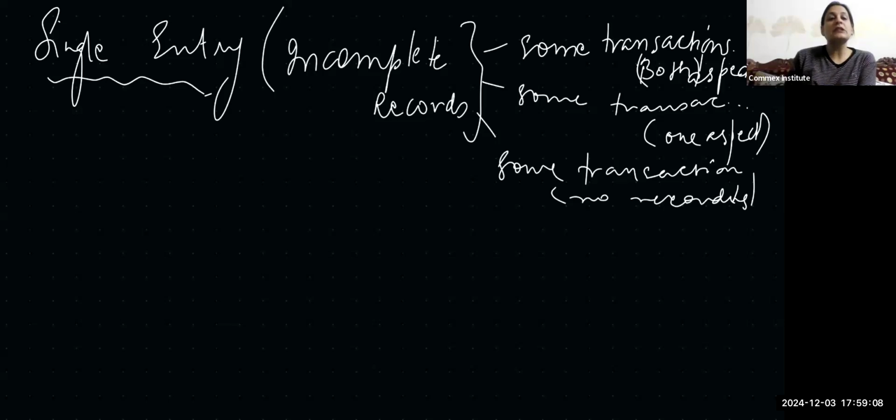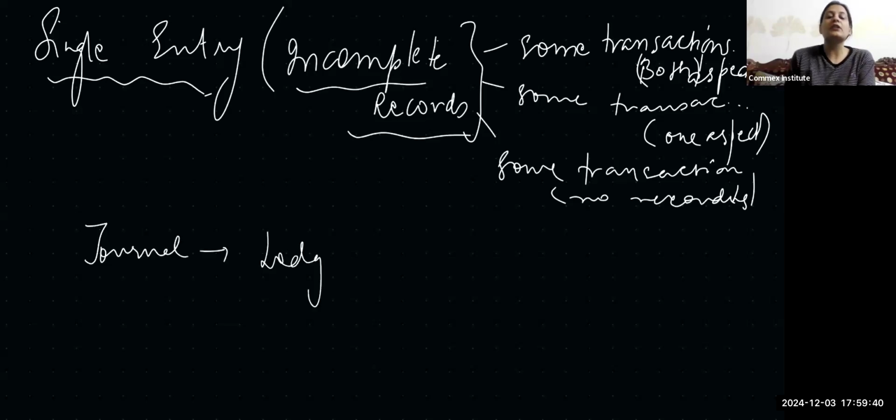तो कुछ transactions में जैसे जो personal accounts है, debtors, creditors, उनका information रखा रहेगा. Some transactions will be just in mind only, not on paper. And some accounts will be maintained properly. So all in all, what happens is they are incomplete records. To find out profit is really difficult because we need proper journal. All transactions are entered in the journal with the help of which we prepare the ledger. Then we do the balancing of the ledger and we are able to prepare our trial balance.